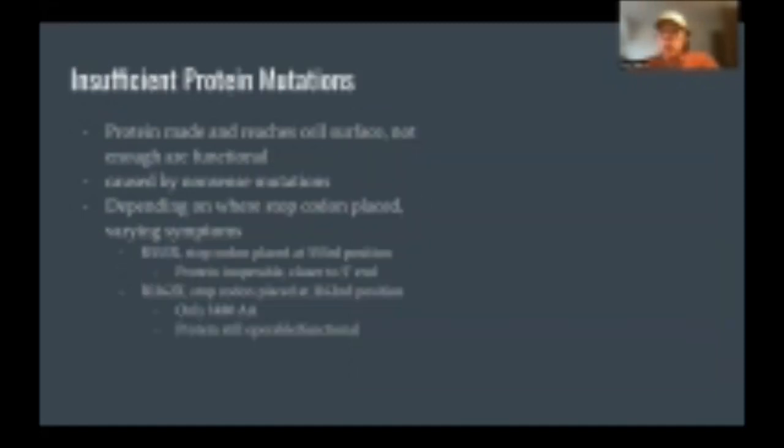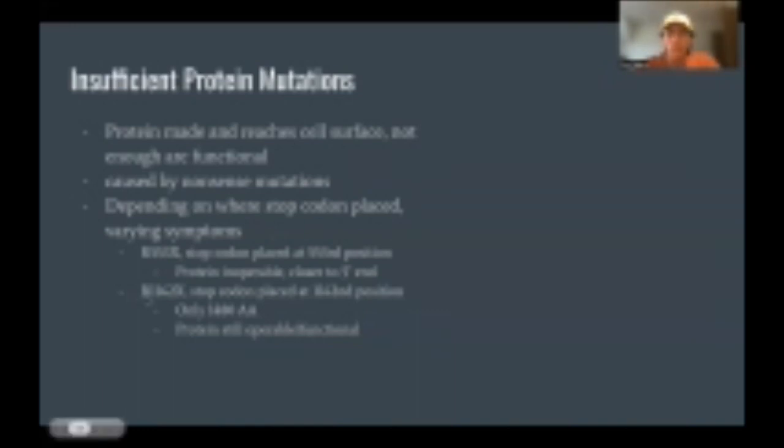Finally, we have insufficient protein mutations. This occurs when a protein is made and reaches the cell surface, but not enough of these proteins are actually functional. This is caused primarily by nonsense mutations, and depending on where the stop codon is placed in these nonsense mutations, you have varying severities of cystic fibrosis. So the first example is R553X, which places the stop codon at the 553rd position. This is primarily closer to the 5' end of the mRNA, and as a result, you lose a lot of genetic code. So the resulting protein is basically completely inoperable.